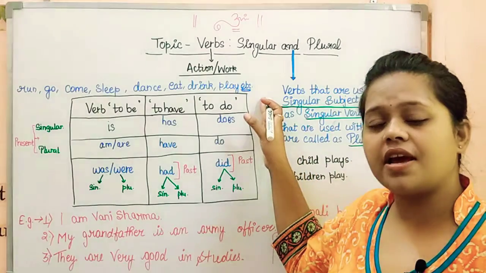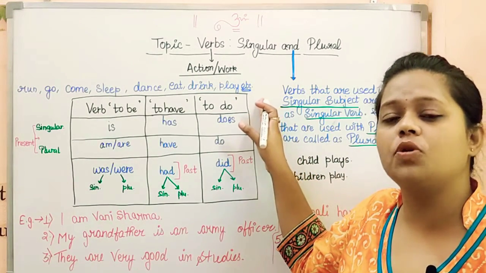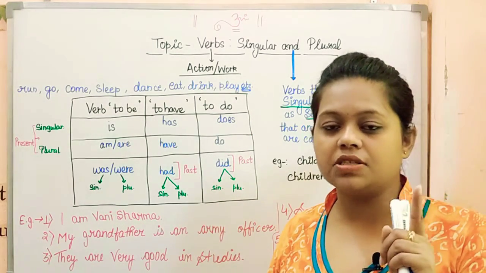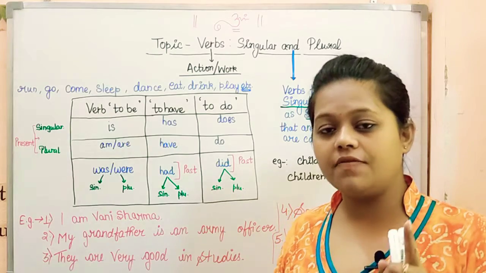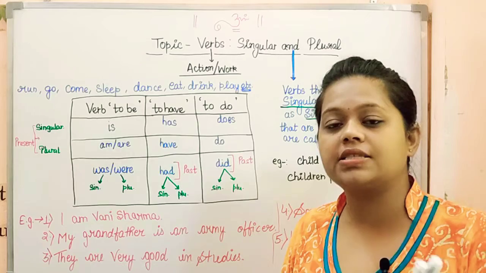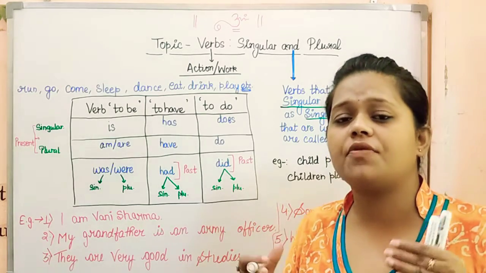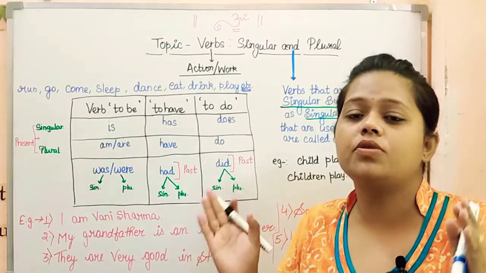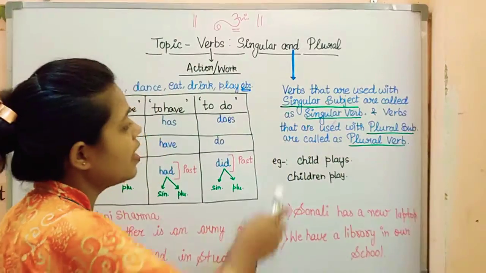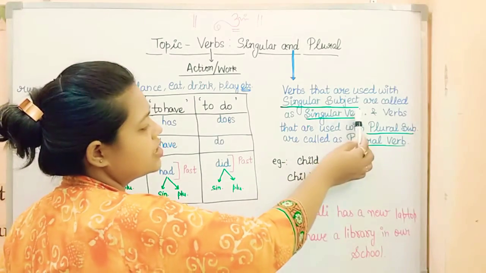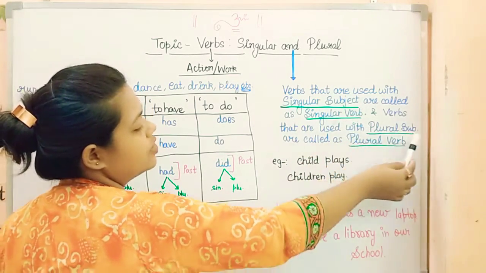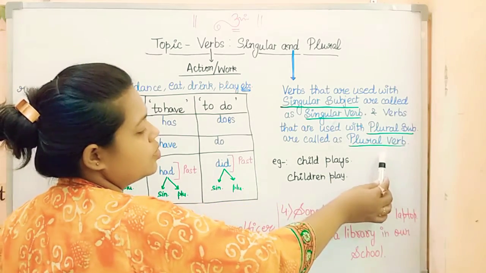Now the question arises, what is singular or what is plural verb? In noun we know that when we are talking about one person, it is said to be singular. When we are talking about more than one person or things or animal, it is said to be plural. But how can we recognize singular or plural verb? So let's read about it. Verbs that are used with singular subject are called singular verb, and verbs that are used with plural subject are called plural verb.